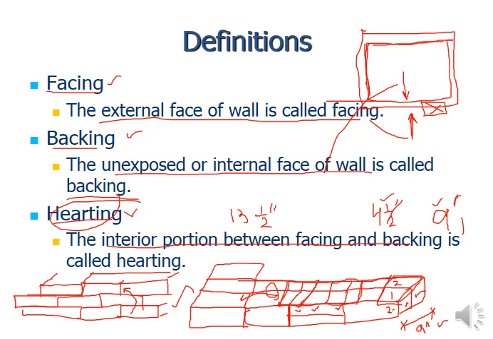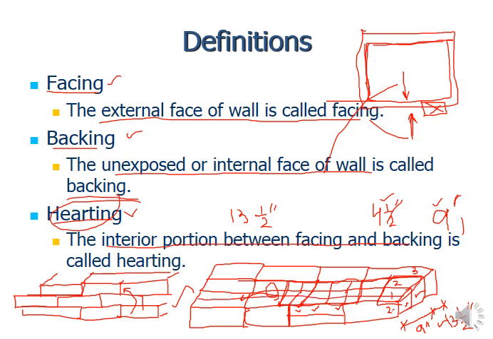If we add in the lateral direction another stretcher brick, we place it, so in the lateral direction the dimension will now be 13.5. 4.5 is added, so it will be 13.5. So 3 bricks you are going to place in the lateral direction. So the total thickness of the wall now will become 13.5 inches.